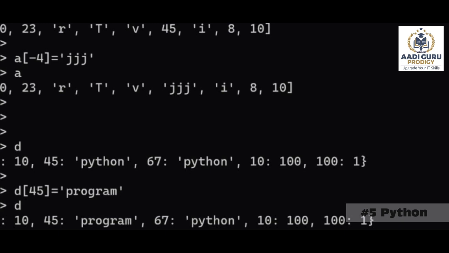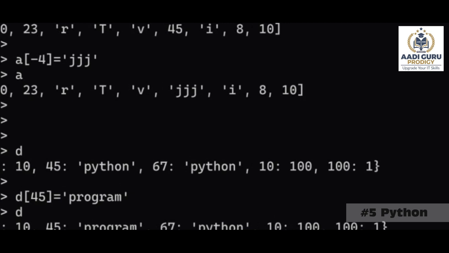Any guesses? What will happen? Will not taken, sir. Why? May I know the reason? Why are you thinking that it will not be taken? There is no key 1, 2, 3, sir.